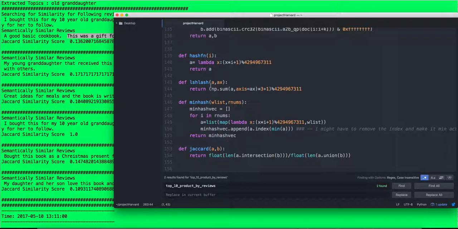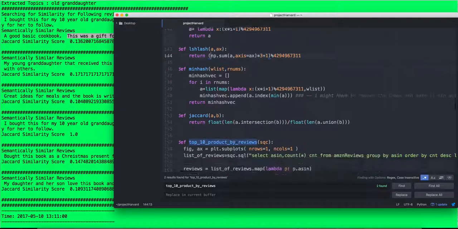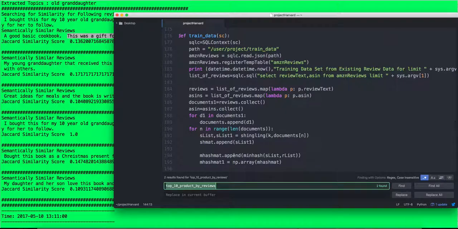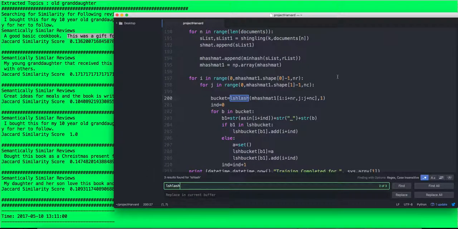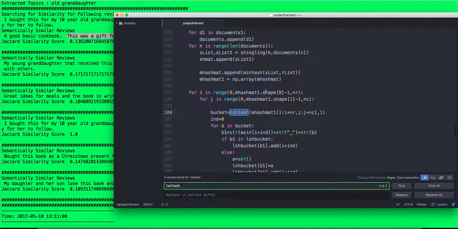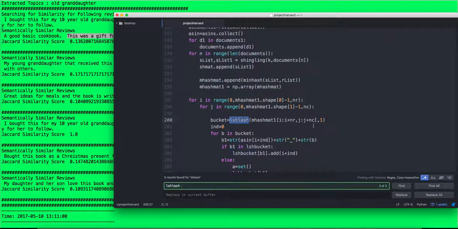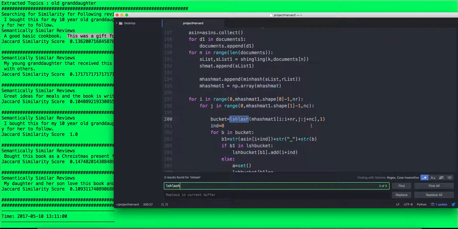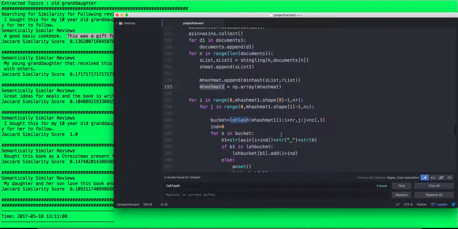And this is the code that we use for locality sensitive hashing. Let me show you. Okay, so here in locality sensitive hashing, what we are doing is we are going through the matrix that was derived out of min hash, and we are going through that matrix in blocks.